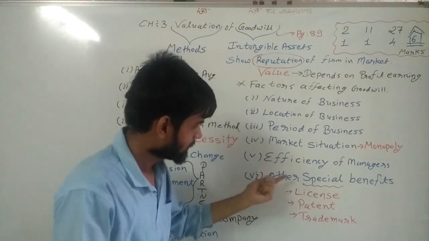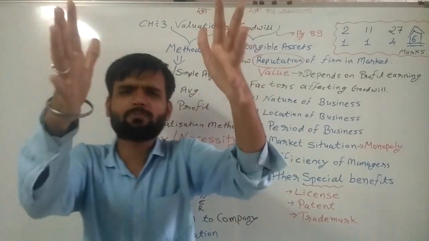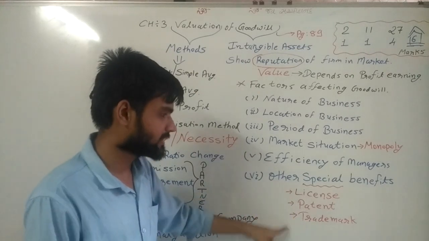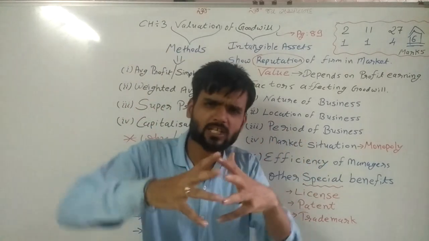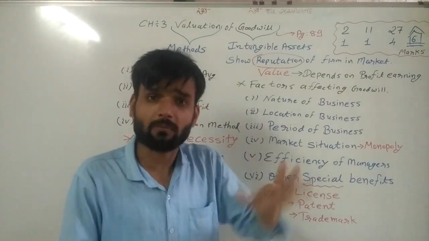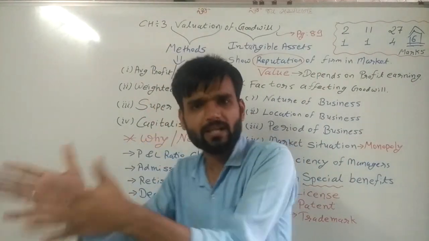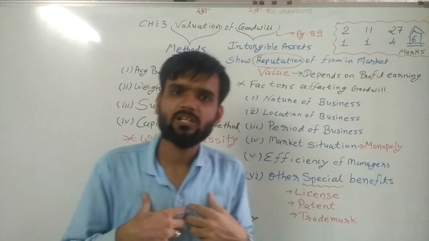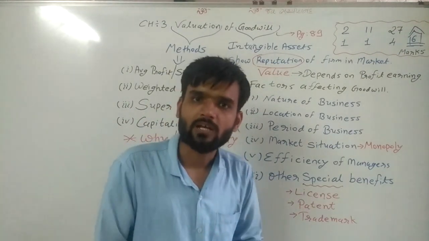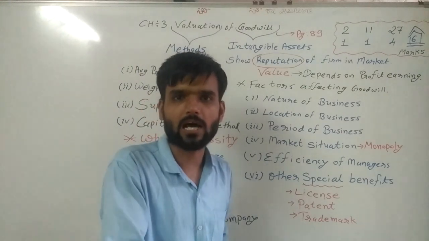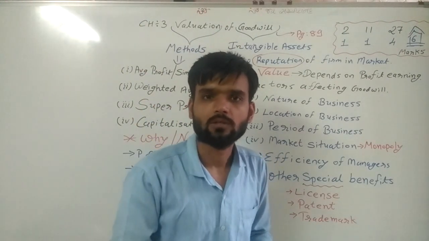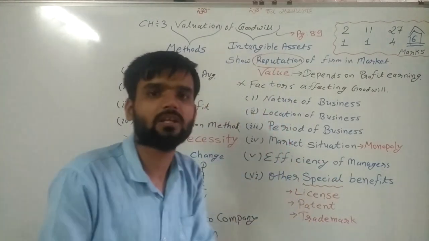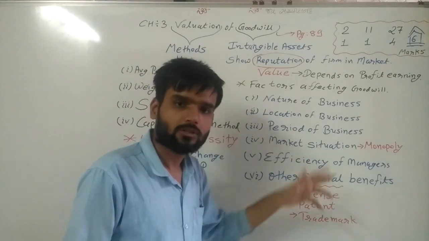And last one, other special benefits. Now, which are other special benefits? Don't worry. These are license, patent, trademark. Now, patent. Suppose my patent is famous in the market, and if I sell that patent, then that is the reputation of that patent. Suppose my company prepares cars, and one car patent is famous in the market, and I sold that patent to another. You can also make this type of car, and for that particular patent they are giving extra money. So patent depends, trademark depends.